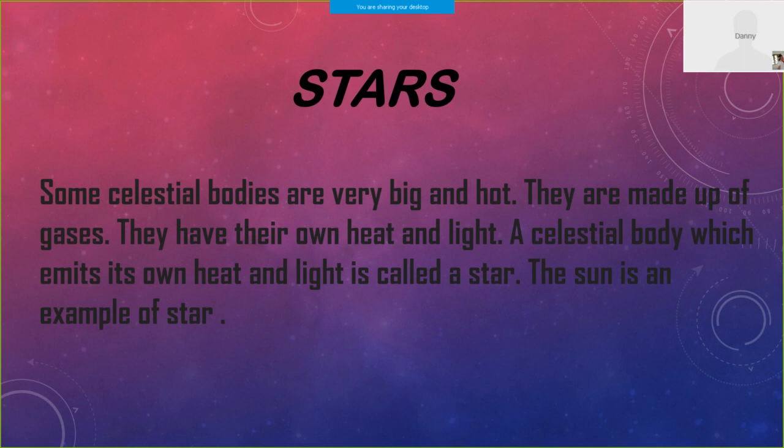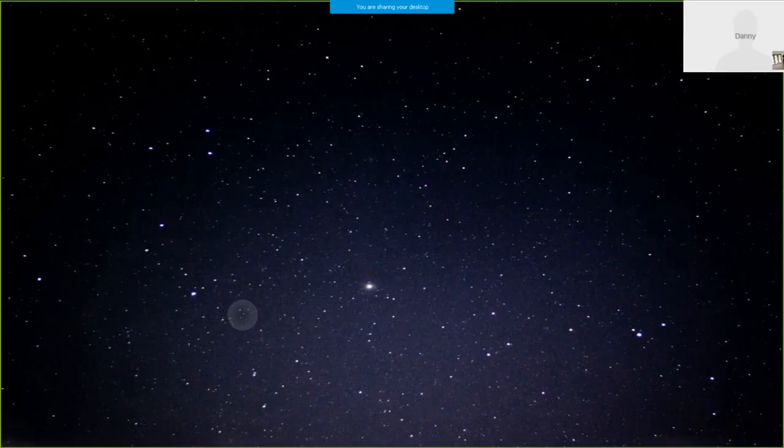Once more, star. Some celestial bodies are very big and hot. They are made up of gases. They have their own heat and light. A celestial body which emits its own heat and light is called a star. And the sun is an example of a star. You can see the image? At night you can see twinkling stars.